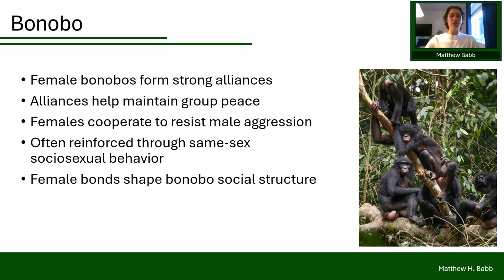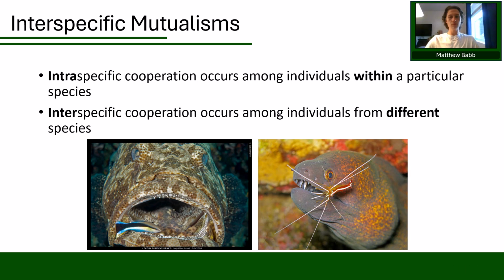As I mentioned in our last lecture, these bonds are often reinforced through female-female sociosexual behavior. These same-sex interactions really serve a bonding function rather than a reproductive function, to keep the females bonded within a group and strongly, tightly knit. So in bonobos, cooperation among females not only protects the individuals, but also fundamentally shapes the social system of the species, highlighting how alliances can function as a stabilizing force in complex societies.